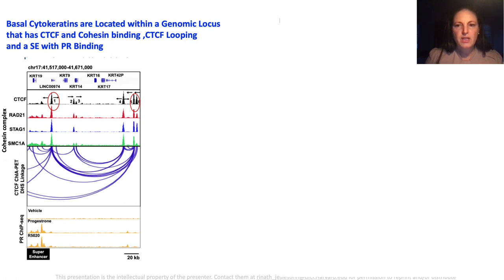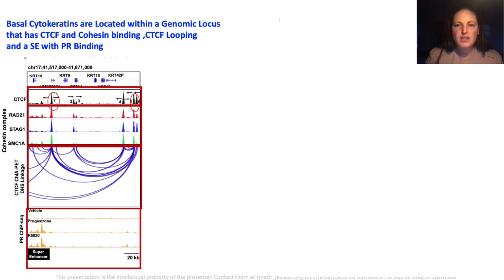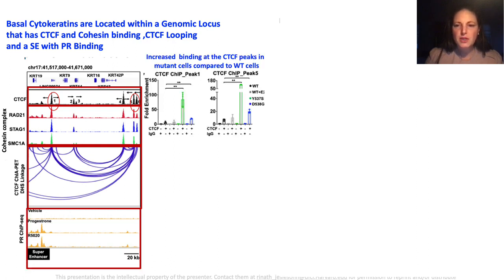Next, using publicly available epigenetic data of MCF7 cells, they showed that a number of the basal cytokeratins are located within a genomic locus on chromosome 17 that has CTCF and cohesin binding, as well as CTCF looping and a superenhancer with PR binding. They validated enrichment of CTCF binding in the presence of the ER mutations by ChIP PCR.